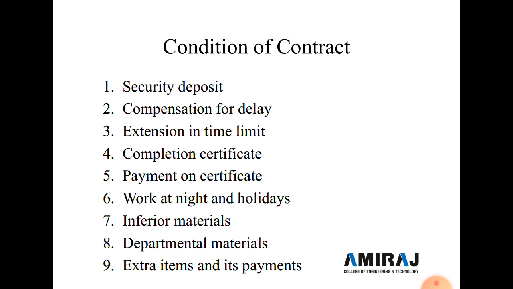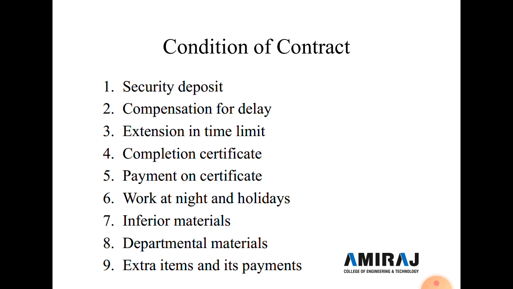The first condition of contract is the security deposit. So what is a security deposit? On the acceptance of the tender, the contractor has to deposit 10% of the tender amount as security money with the department, which is inclusive of earnest money already deposited.